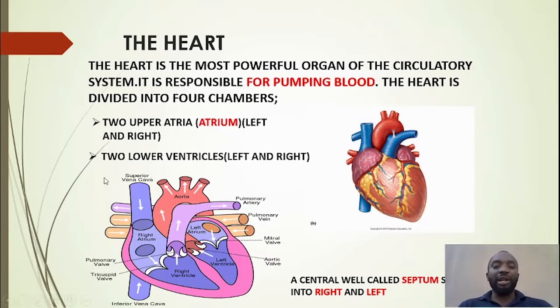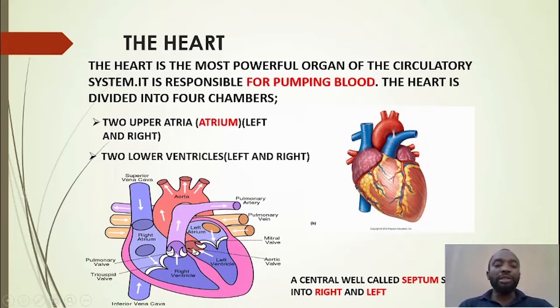If you look at our diagram, you will see here we have the right atrium, here we have the left atrium, here we have the left ventricle, and here we have the right ventricle. Now they are divided by this. If you look at this, you see they are divided by a wall. There is a wall dividing them, and that wall we call the septum.